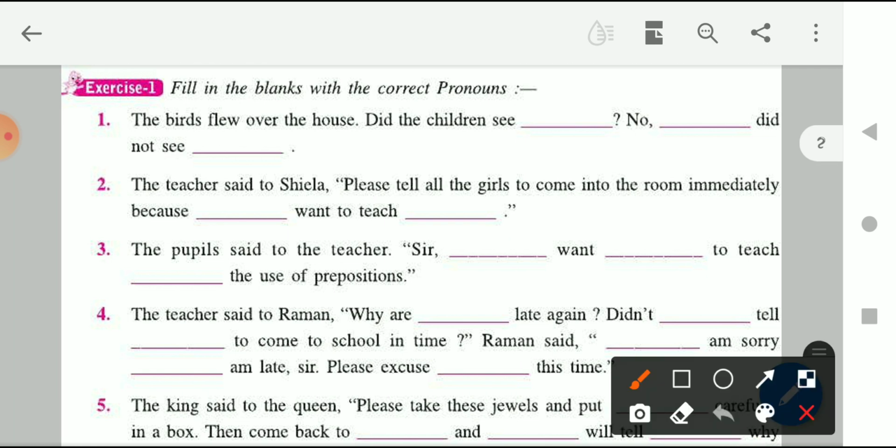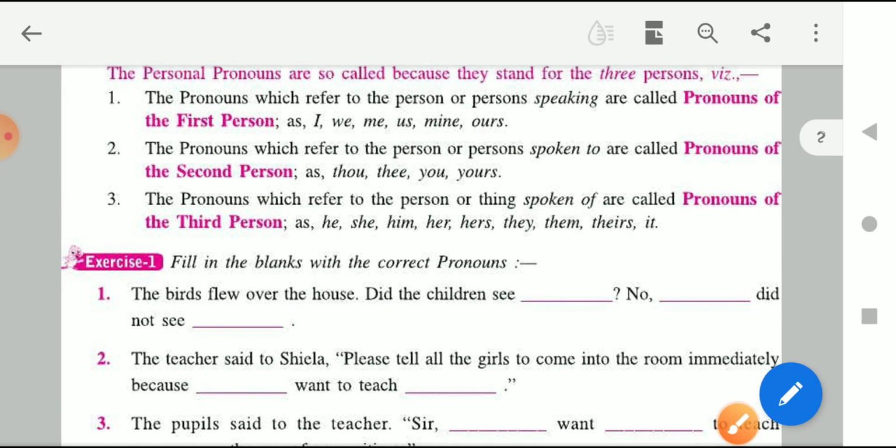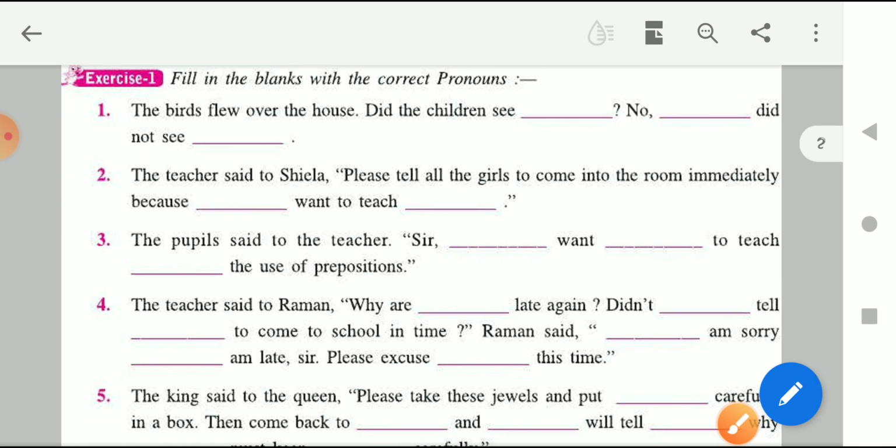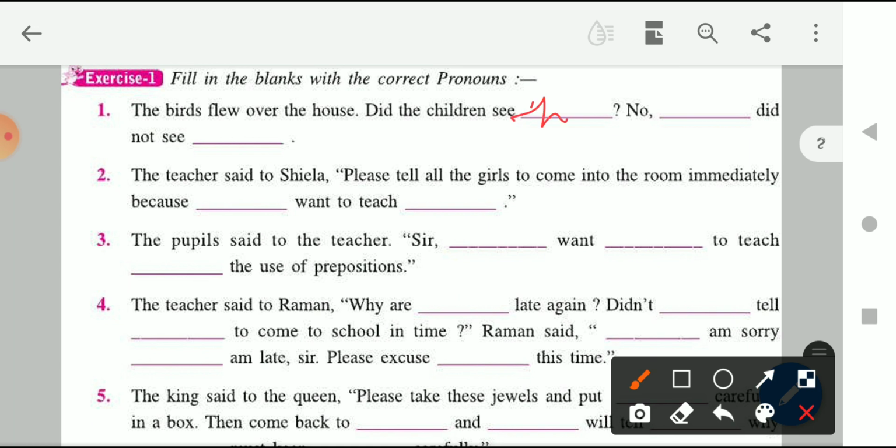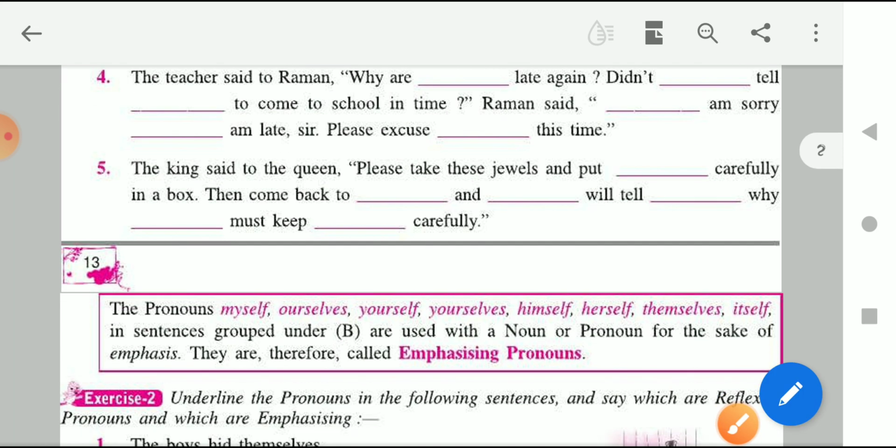Did the children see who? Birds, right? See them. The first blank is them. No, they did not see them. So this is the answer of the first part. Now I want you all to do the rest of the questions by yourself, and if you have any doubt in it, you can ask me freely whenever you have time. Okay beta, now let's move on.